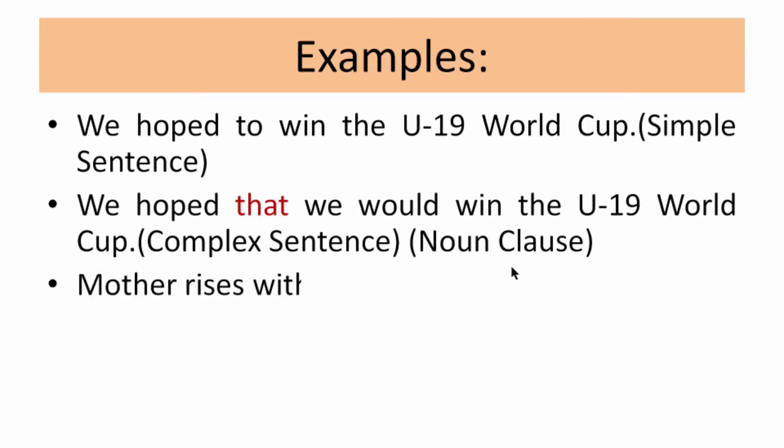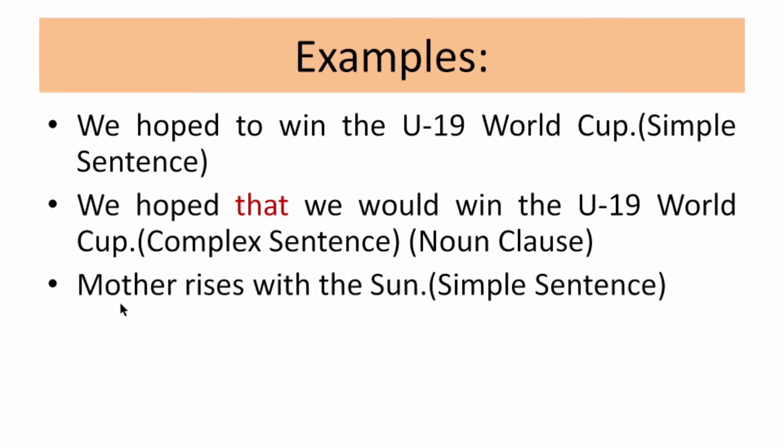Next example: mother rises with the sun. It is again a simple sentence because here the subject is mother. But again there are two events: mother rises is the first event, and the second is with the sun, meaning what the sun is doing. When the sun rises, mother also rises. We are talking about two things, so we have two subjects, that is mother and sun.